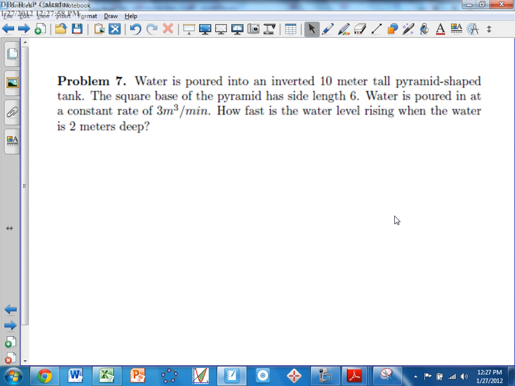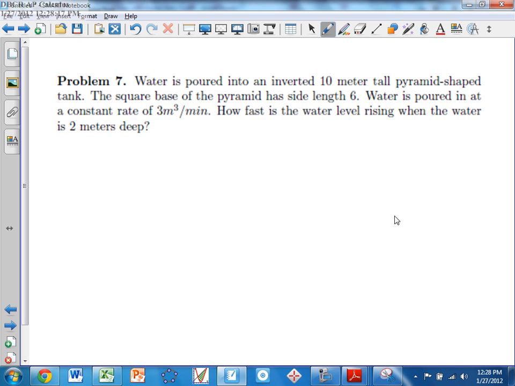Alright, so I want to take a look at this problem here. It has a pyramid instead of a cone. And I'm going to have you guys work on another problem after this together. So a pyramid instead of a cone. Now, a pyramid, again, is 1/3 of a prism.